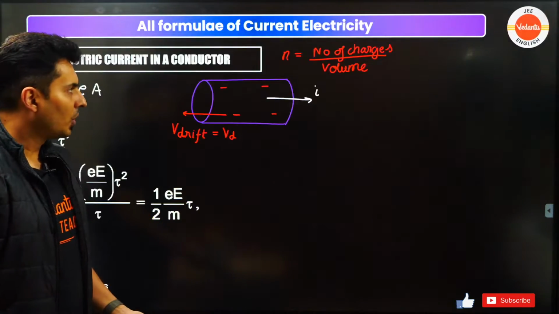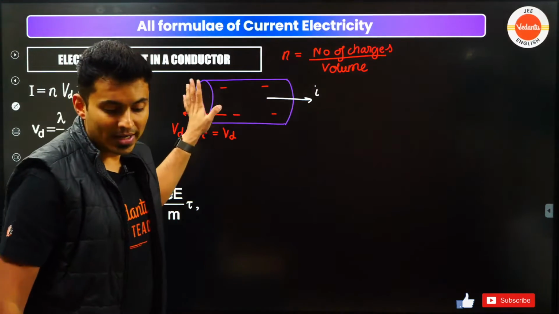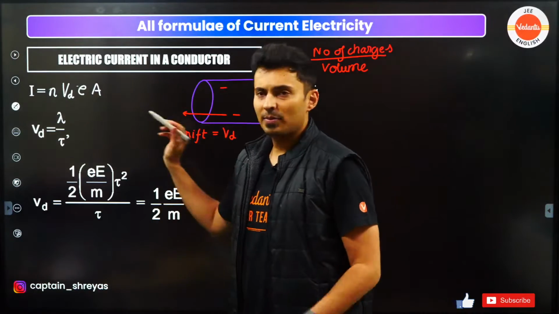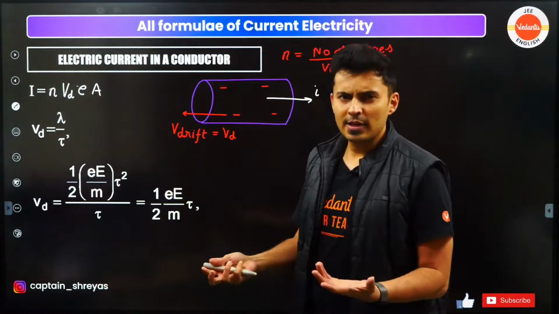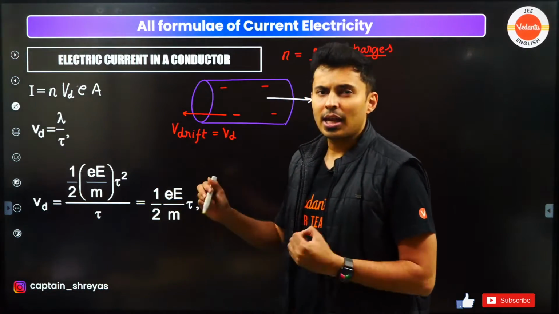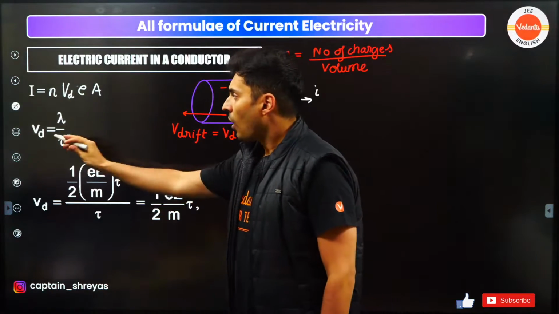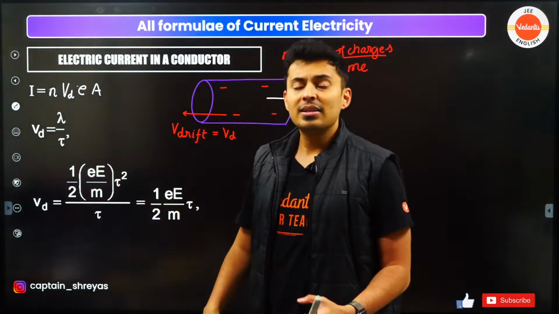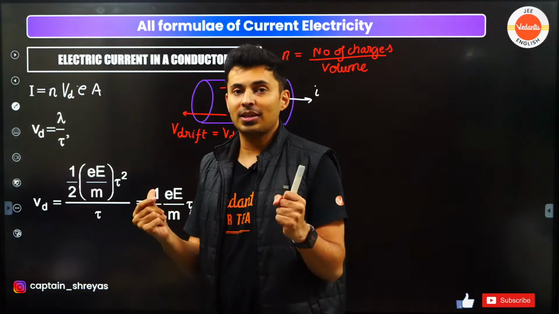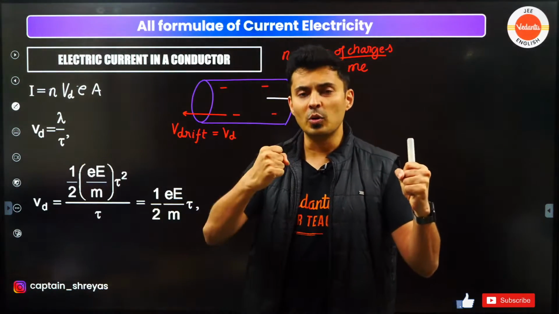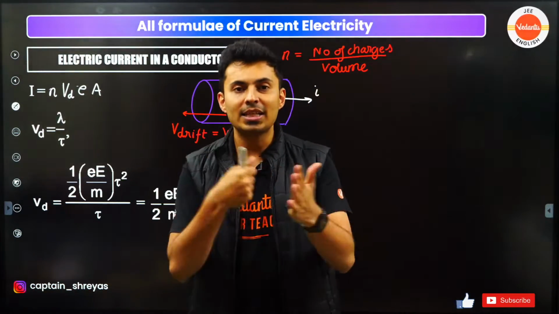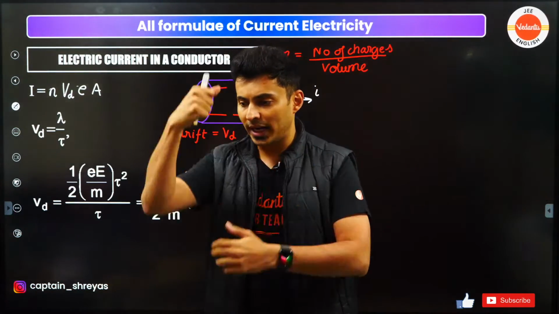All right. So here, I hope you guys understood how to remember this formula. Current is known, drift speed can be calculated, n will be given to you, e is standard, A is area. Now, you also have another formula which is lambda by tau. This tau stands for your relaxation time. Meaning when these electrons move, they don't simply move with a constant speed, they keep colliding with each other, here and there.